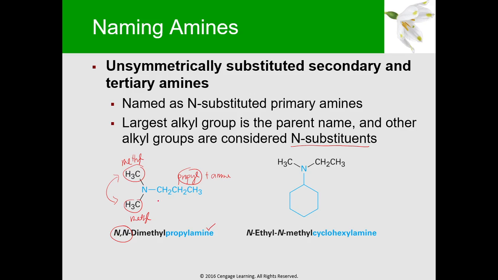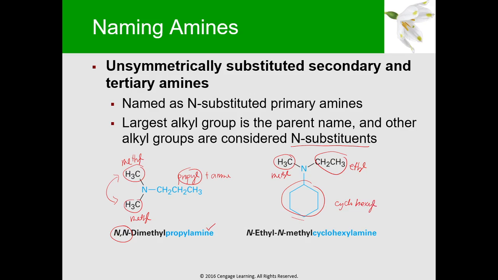Okay? So, hanapin nyo muna yung pinakamalaking alkyl group. Yun yung lalagyan natin ng amine. Then, we also identify the other substituents and we will write N. So, for this example naman, i-identify din natin ulit yung mga substituents. So, this one is a methyl. This one is your ethyl. And this one, ano ito? So, this is just a plain cyclohexane. Cyclohexane yan. Pero dahil siya ay alkyl group, so we will call that your cyclohexyl.